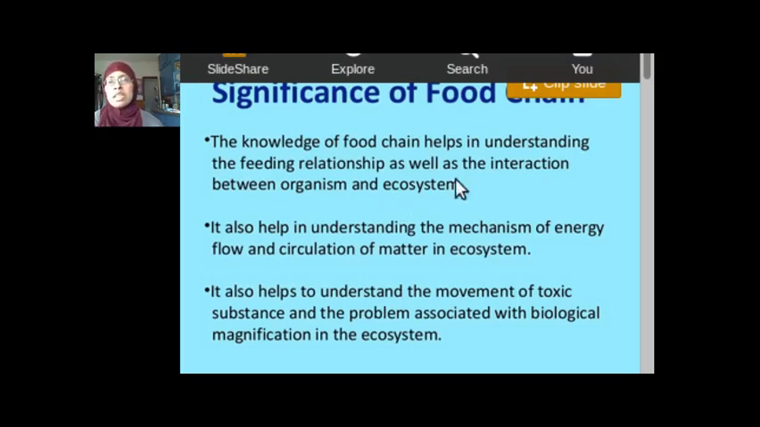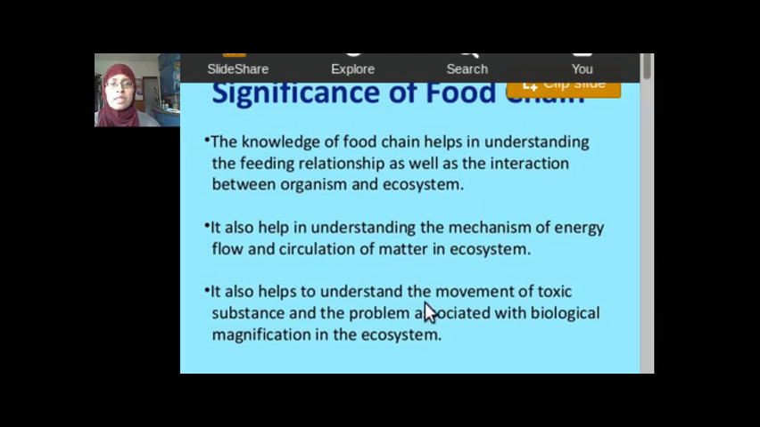So what is the significance of a food chain? So importantly to know is that a food chain helps us understand the feeding relationship and the interaction between organisms and the ecosystem. And the feeding relationship is just simply who eats who, what eats what. So it helps us understand how energy flows in the ecosystem.